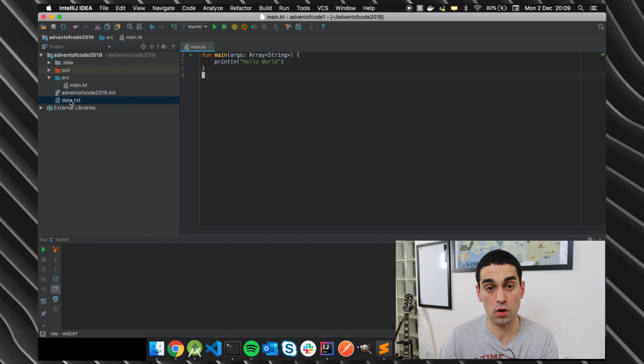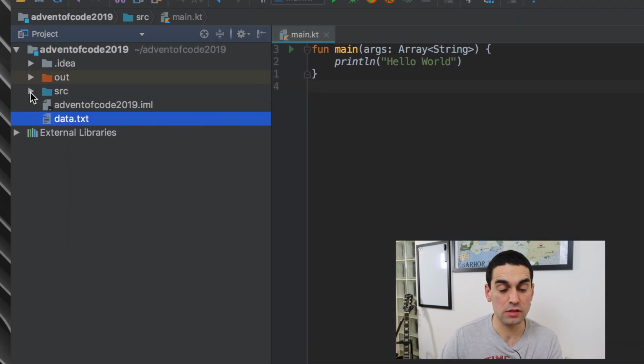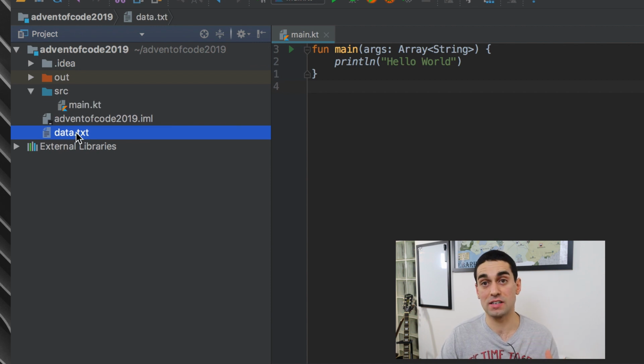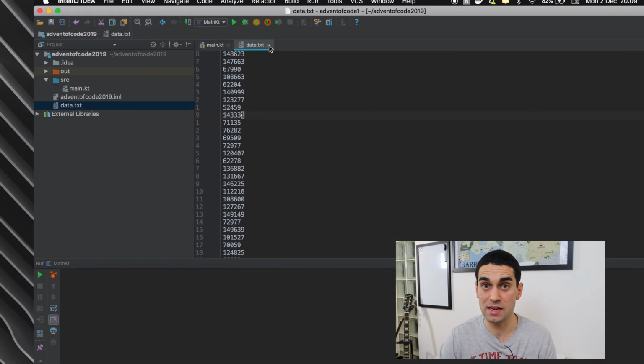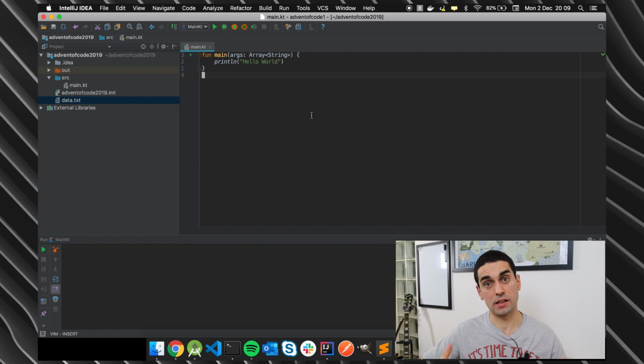So now in my project, at the same level as my src folder, not inside of it, but at the same level as my src folder, I have the data file that has all of our numbers in it. Now I just need to read the file and loop through it.